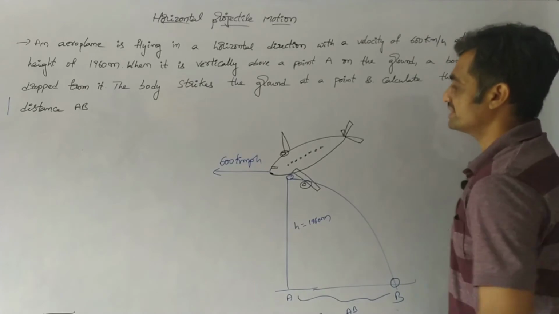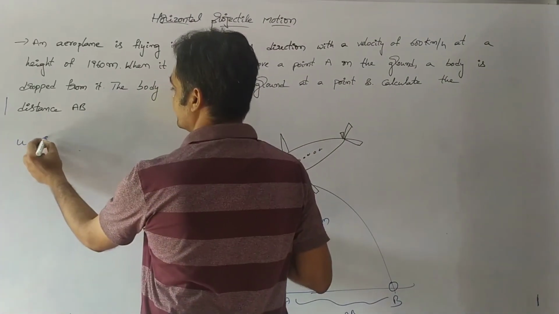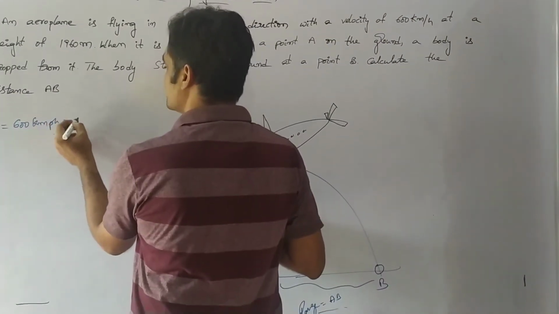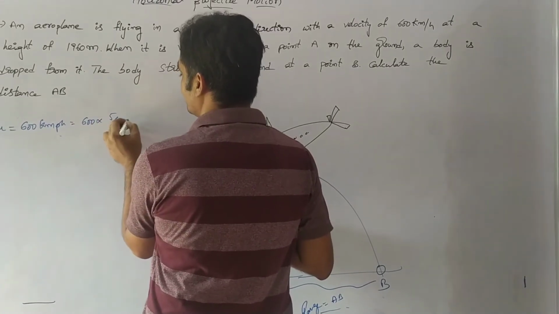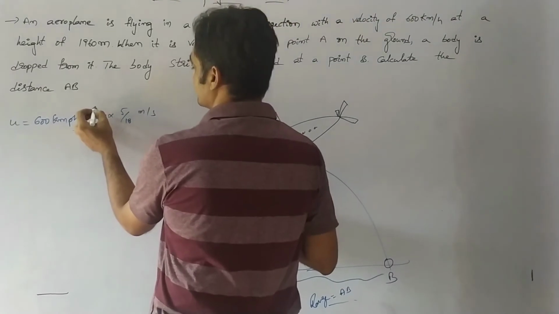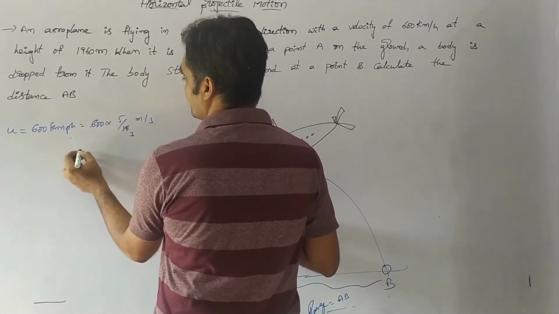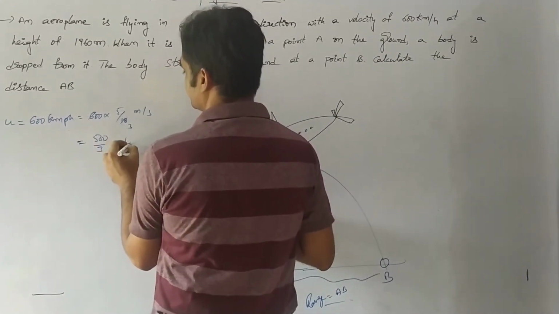In order to represent this, the values are given as initial velocity is 600 kmph, where we know that 1 kmph is equal to 5 by 18 meter per second. So 6 1 is 6, 6 3 is 18, so 500 by 3 meter per second.